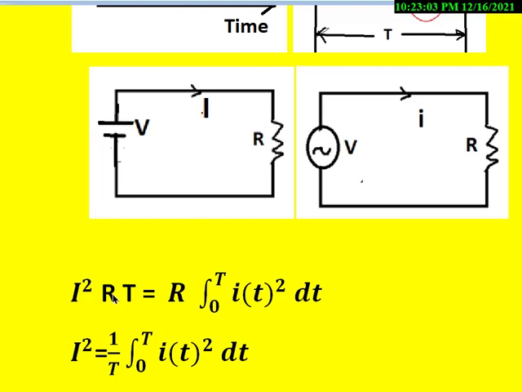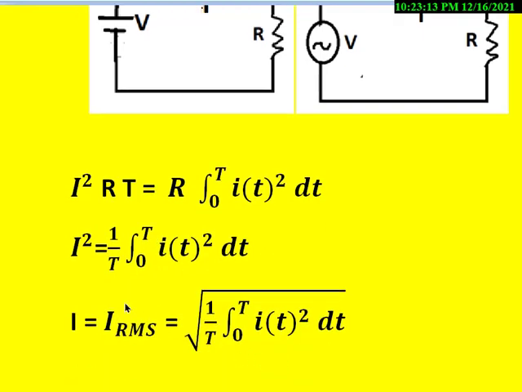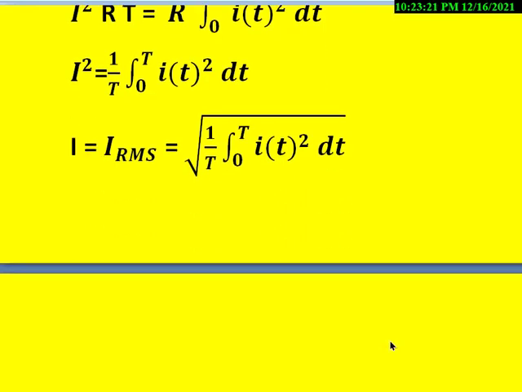Then R is going to get cancelled, and from this we can write I square is equal to 1 by T integral 0 to T i of t square into dt. Then I RMS is equal to under root 1 by T integral 0 to T i of t whole square into dt. And this i of t we can say is a general function and it can be applied for any waveform.